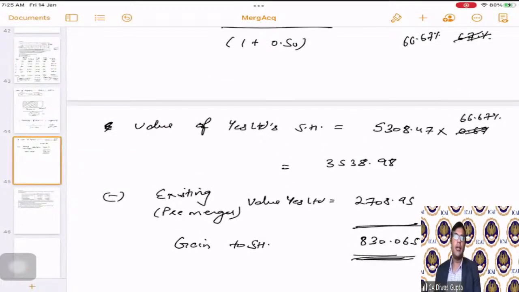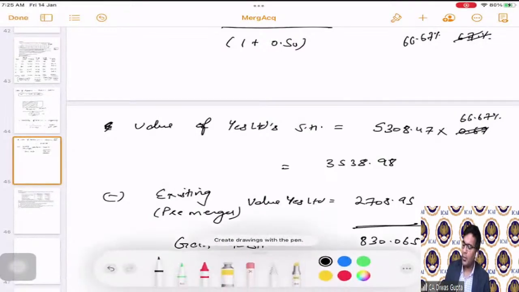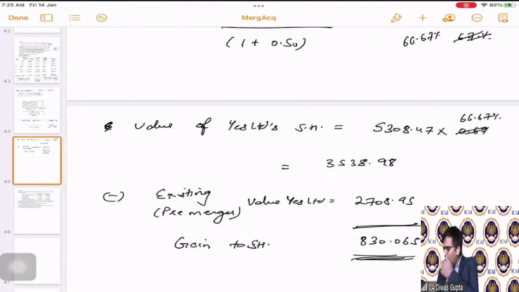Okay, so this is the pre-merger value, and hence this is the gain. Sorry, 830.065 is the gain that will accrue to the Yes Limited shareholder because of the merger.